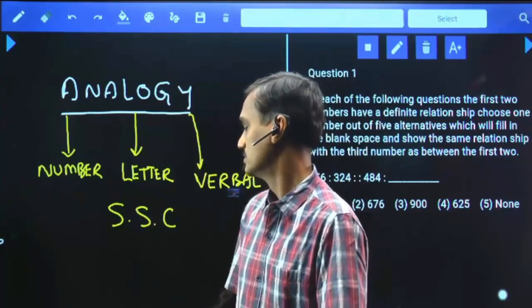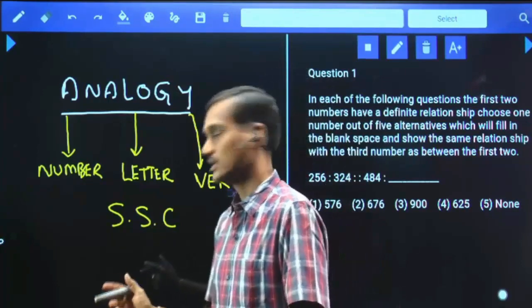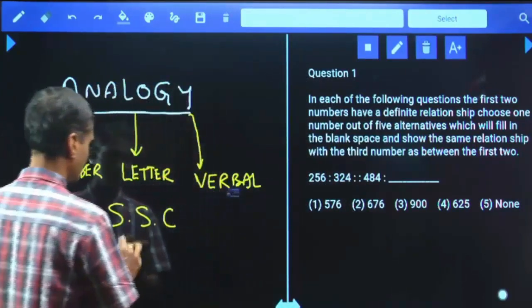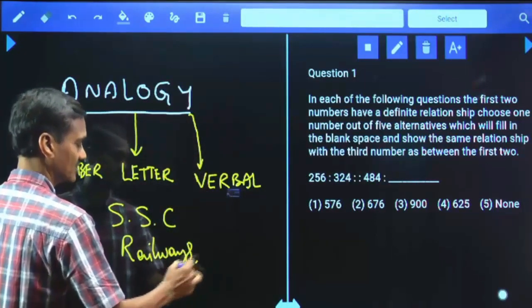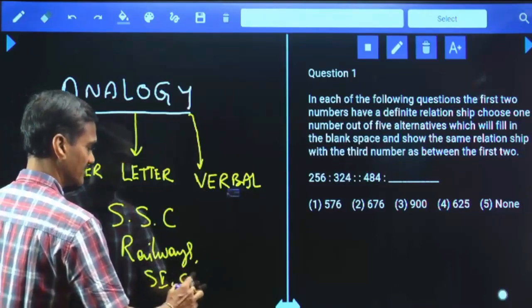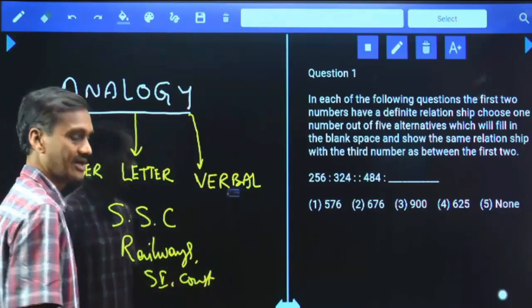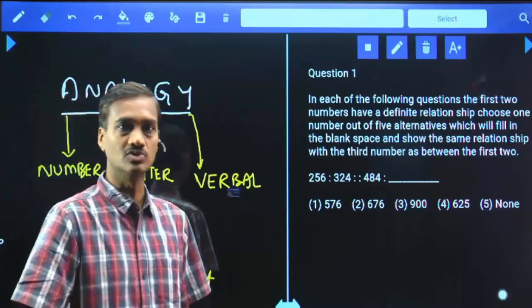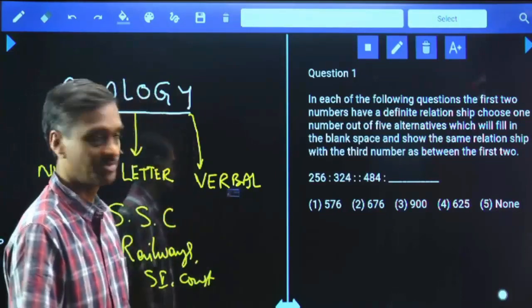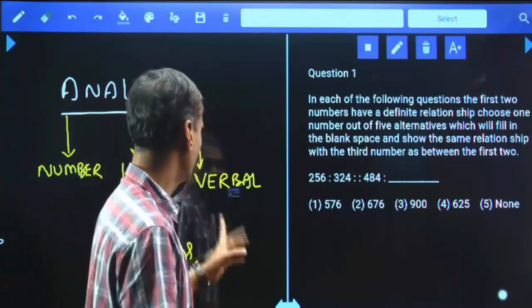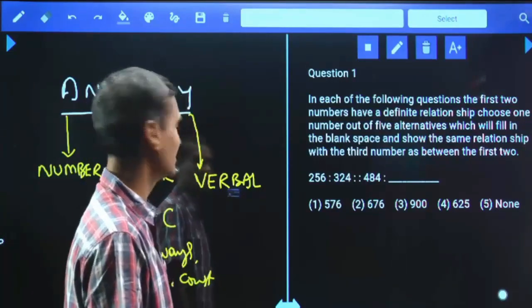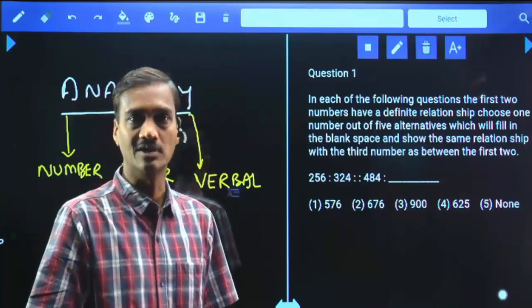Clear enough? Then, in SSC, Railway Recruitment Board, now in railways, and sub-inspectors, constables, and state level entrance examinations, group 1, group 2, group 3, and so on, these analogies play a very, very vital role. This is the reason why we have included this analogy in our banking curriculum as well.